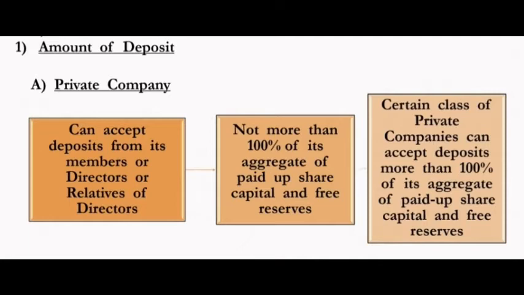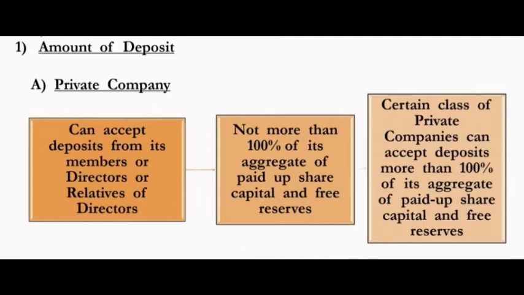In the subscribed capital, we have issued capital, paid up capital, unpaid capital and call in arrears. So whatever the aggregate paid up capital and free reserve is, we can collect that much deposit from the members only.